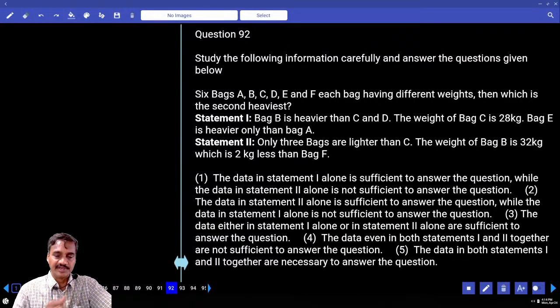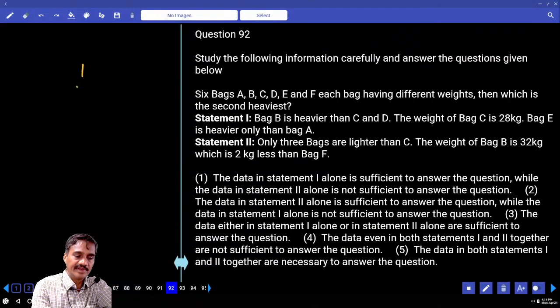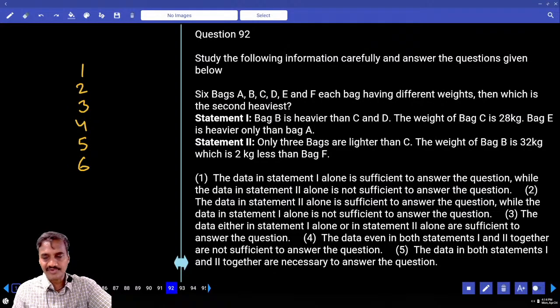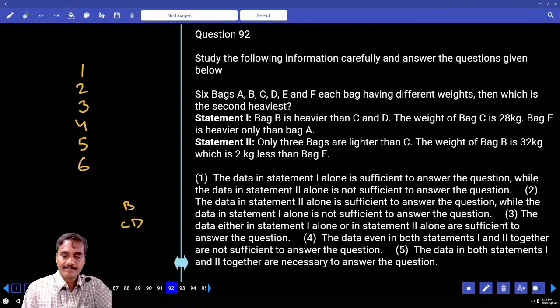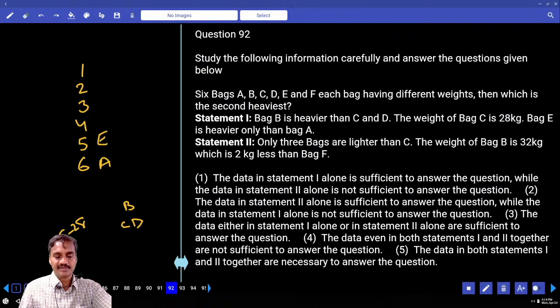Now in 92, there are 6 bags and they are of different weight. 1, 2, 3, 4, 5, 6, 6 bags are there. Then which is the second heaviest? B is heavier than C as well as D. And the weight of C is 28. And E is heavier than only A. Now we need to find out the second heaviest. Which can be the second heaviest? Either B or F. No information about F, hence maybe B, maybe F, isn't it?